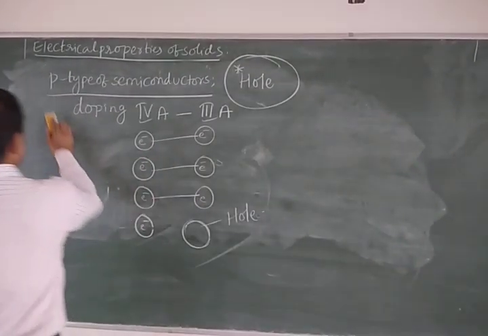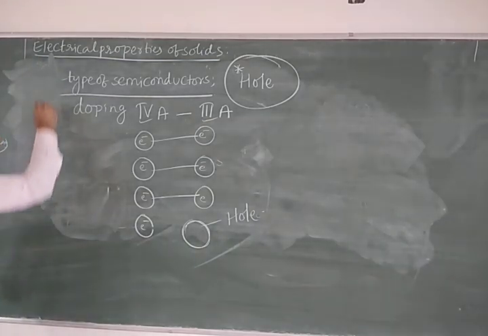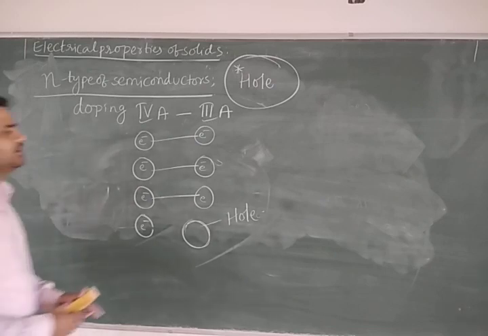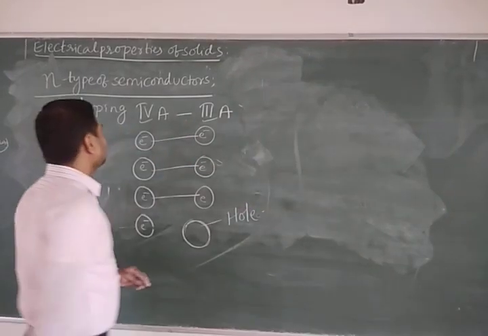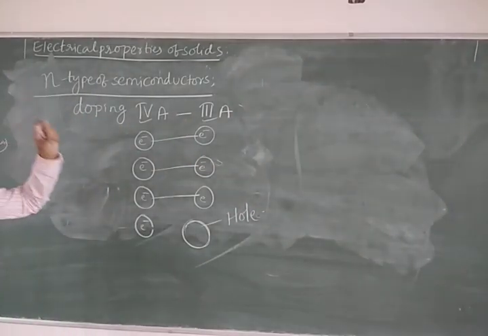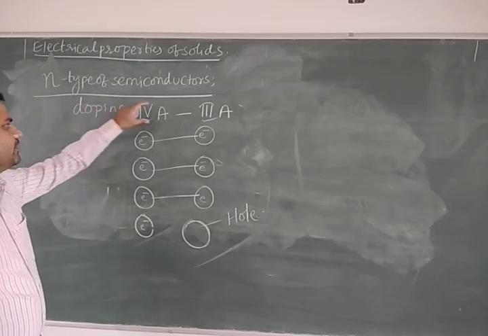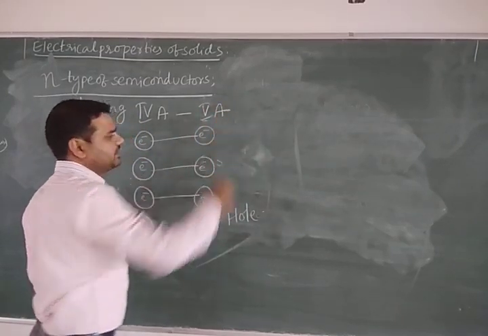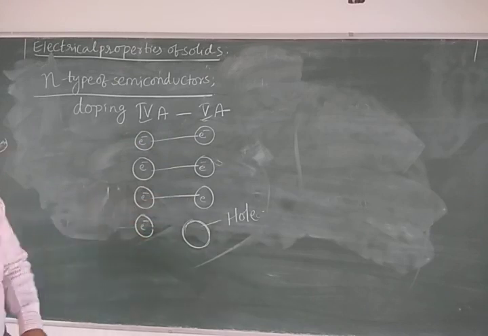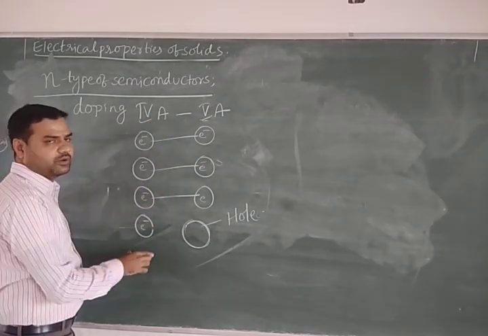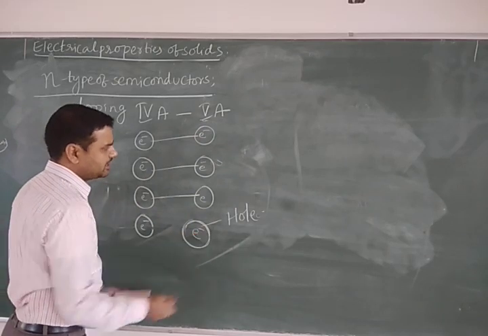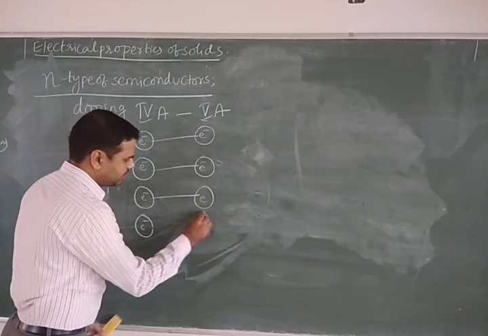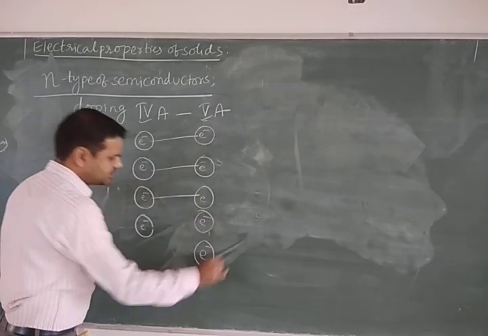Next, we are discussing the N type of semiconductor. It is like this one, but we have to make only one small change. N type semiconductors are formed by the doping of 4th A group elements with 5th A group elements. Here how many electrons are there in the 4th A? 4. And 5th A contains one more electron. Here we have 4, and here also 4 electrons are there, and the last one contains one more extra electron, 5.